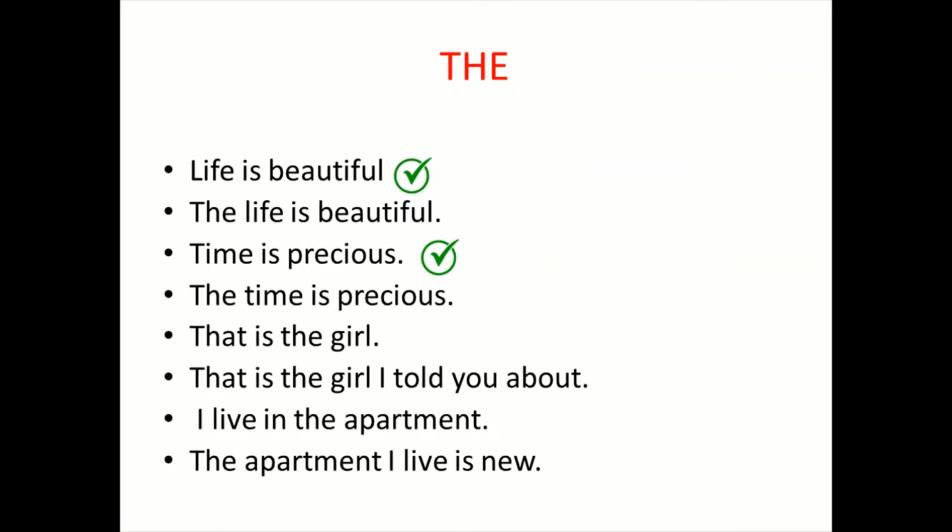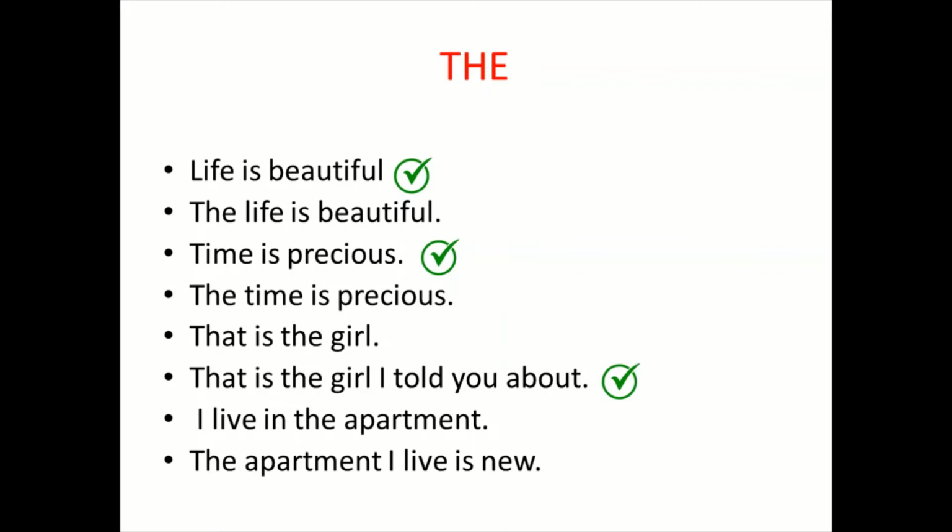Okay, the next example, that is girl, or, that is the girl I told you about. Which sentence is correct? What do you think? In the first sentence, you need to focus. Are we talking about any particular noun, any particular girl? No, we are not. So this sentence is wrong. The correct one is, that is the girl I told you about.